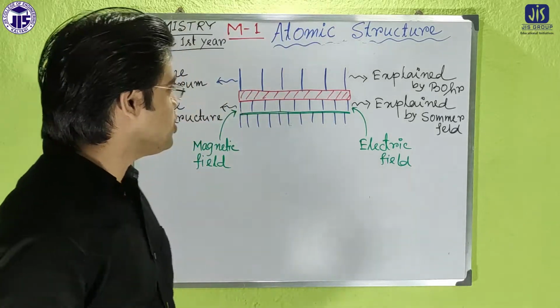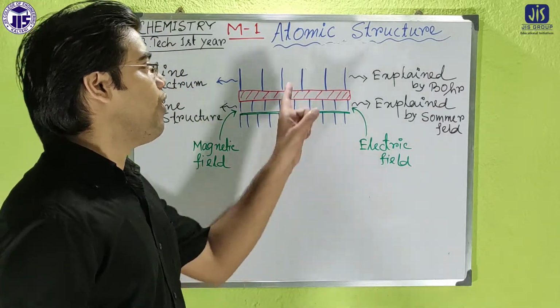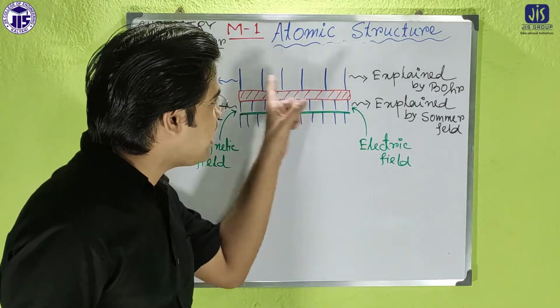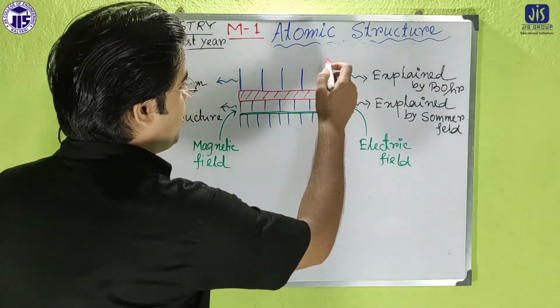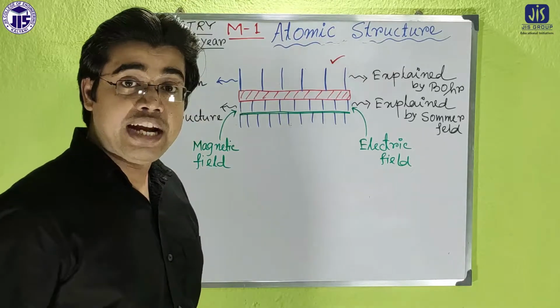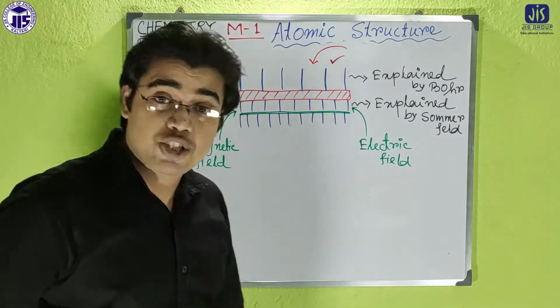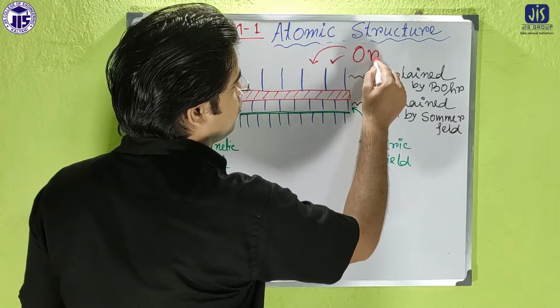So we already discussed two factors. The first, why light spectra are generated, was not explained by the Rutherford model but was successfully explained by Bohr's model. To explain the light spectrum, Niels Bohr introduced the existence of the orbit.